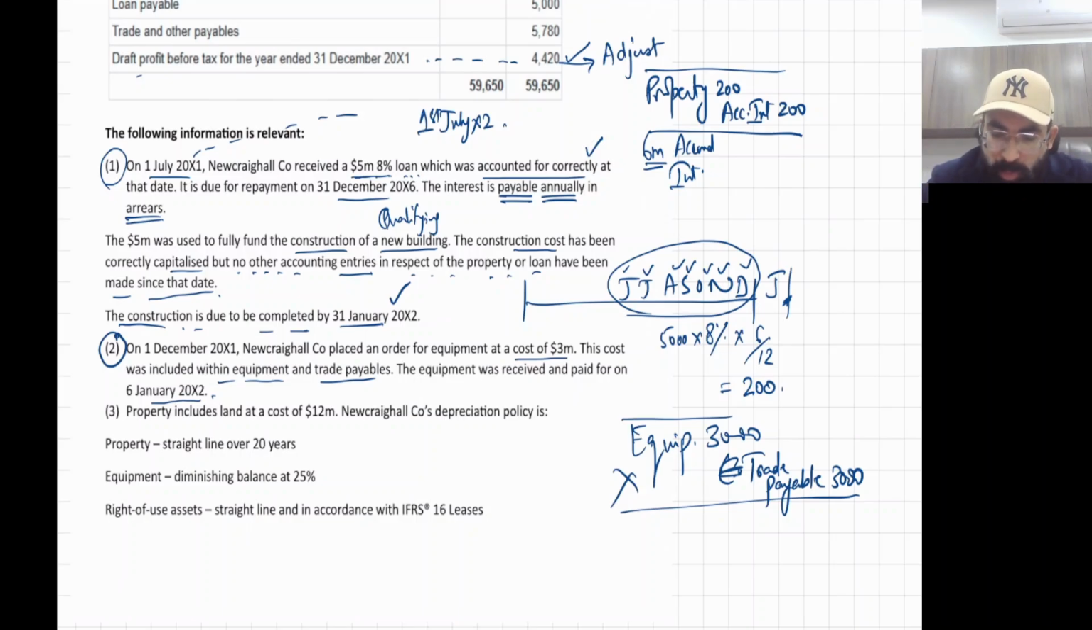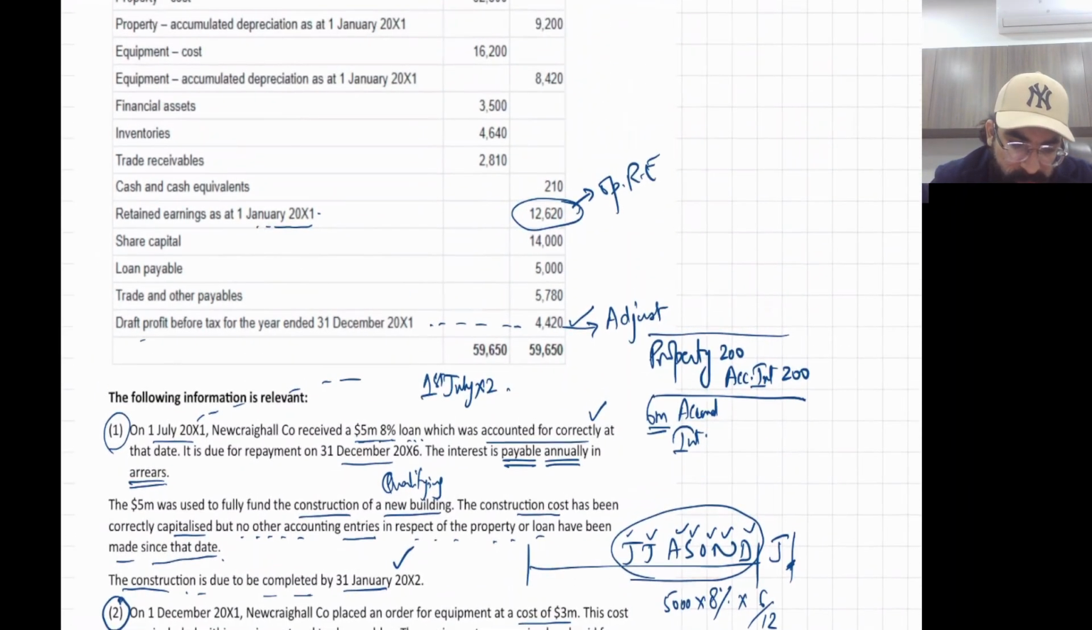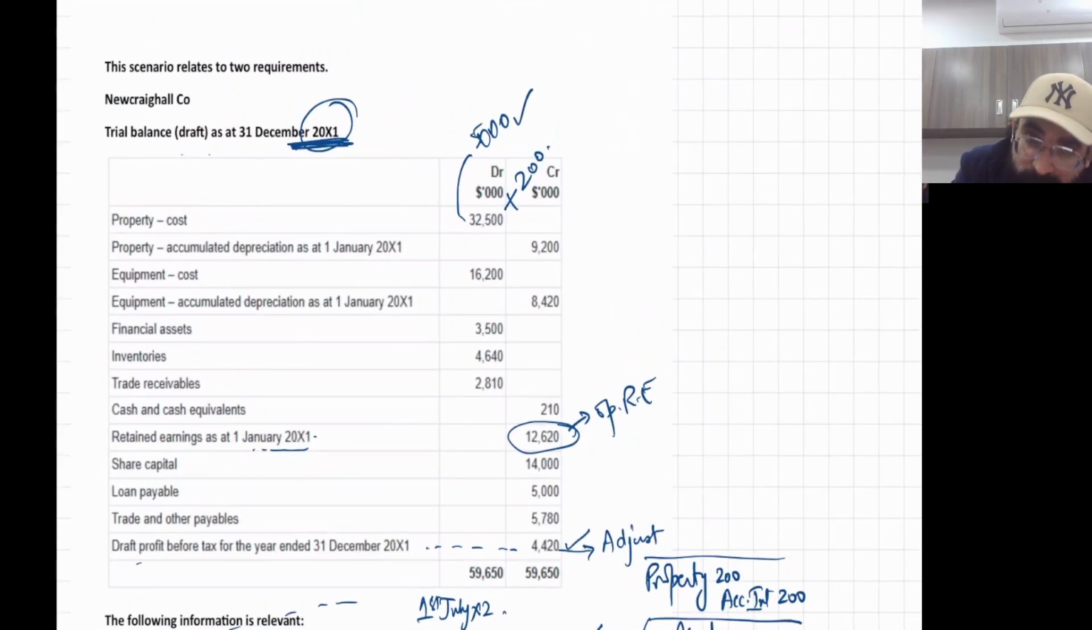So what we'll do, my dear students, see, we'll go to this equipment. See, this equipment balance is 16,200. We'll remove 3,000.